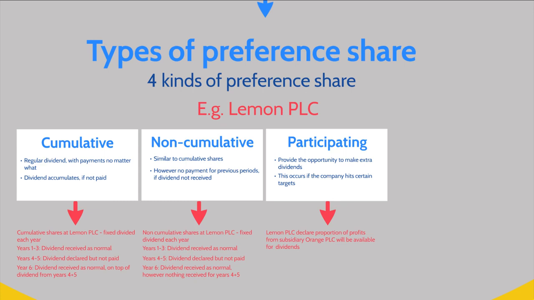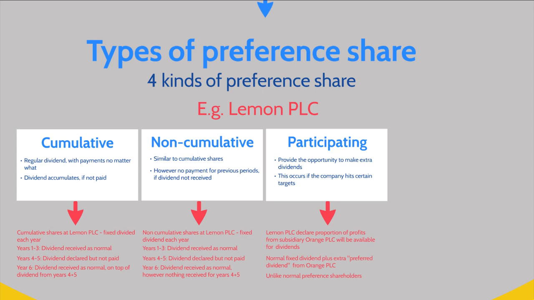So in this instance, participating shareholders would not only receive their normal fixed dividend, but also the extra preferred dividend received from the subsidiary Orange PLC. And this is, of course, unlike normal preference shareholders who will simply receive their normal fixed dividends.